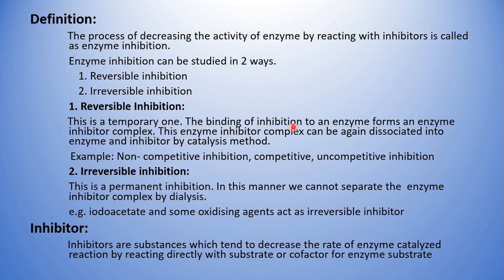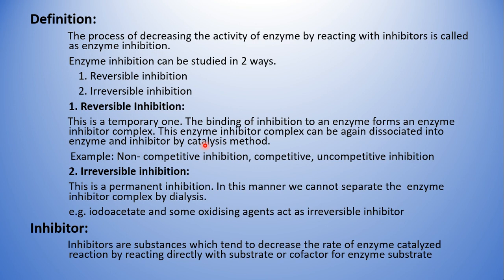The binding of an inhibitor to an enzyme forms an enzyme inhibitor complex. This enzyme inhibitor complex can be dissociated again into enzyme and inhibitor by a catalysis method. So if an inhibitor binds to an enzyme, it forms an enzyme inhibitor complex, and now there will be no activity of the enzyme.